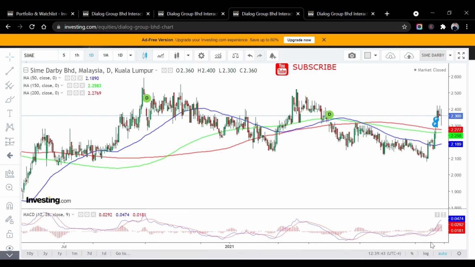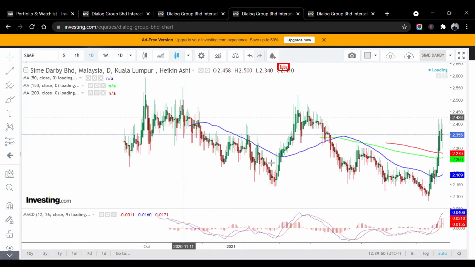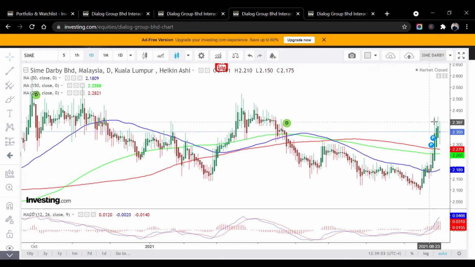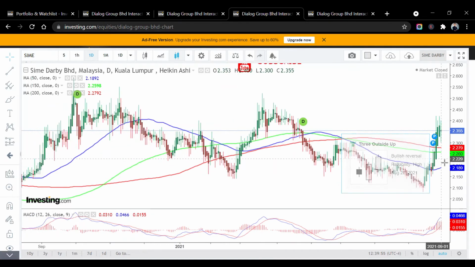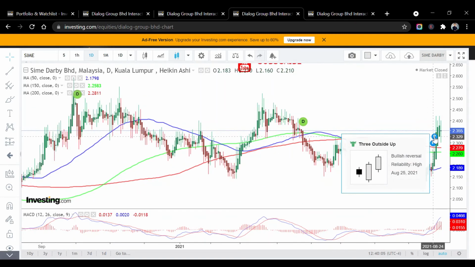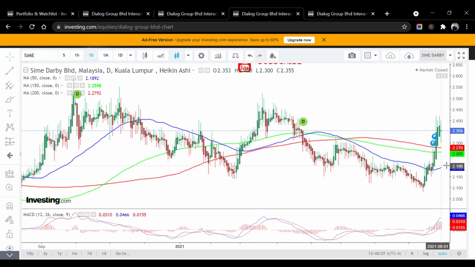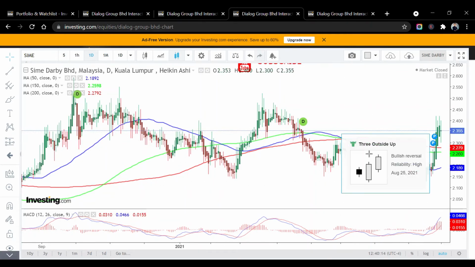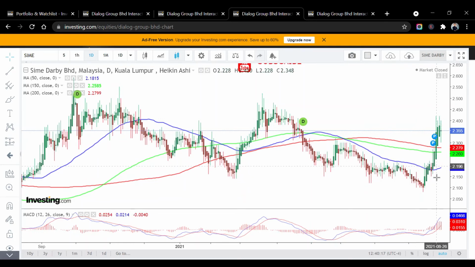What about the MACD? You can also see in the MACD there's a bullish trend here, right? Let's look at Heikin Ashi. You can also see it is quite positive here, because you can see a lot of green candles. Green candle means positive, so it seems that SIME Darby is making some positive signals here. But for me, I would rather wait for the confirmed uptrend before I place a position. So SIME Darby is still in a downtrend, but already makes some positive movement.